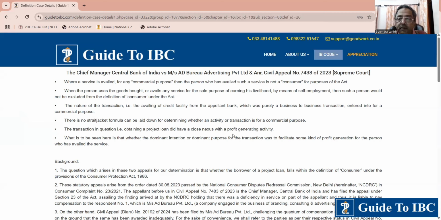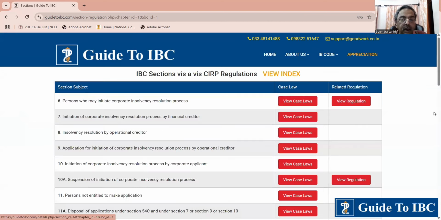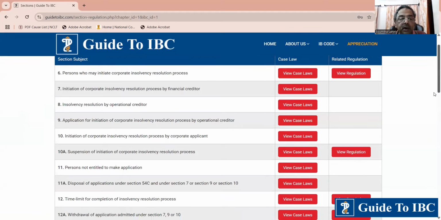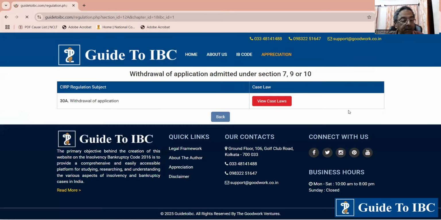Now we shift from definition, we come to another very important case, which is going to change a lot. That is Himanshu Singh versus HDFC Bank Limited. That's an NCLAT case that pertains to Section 12A and Regulation 30A.